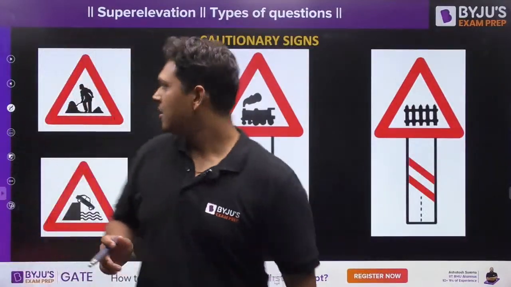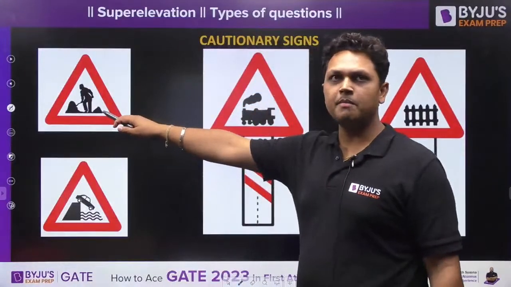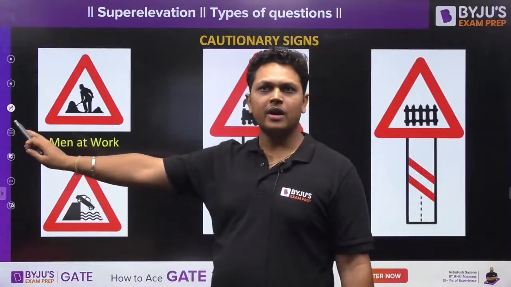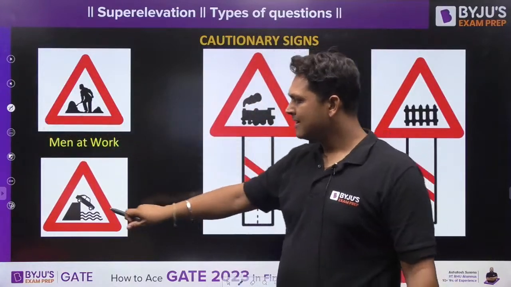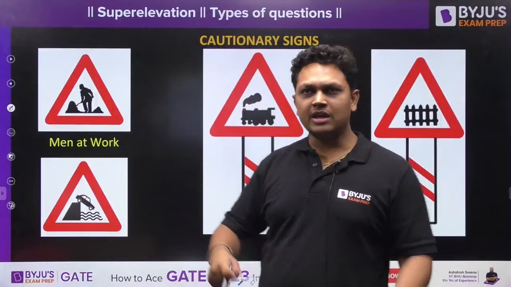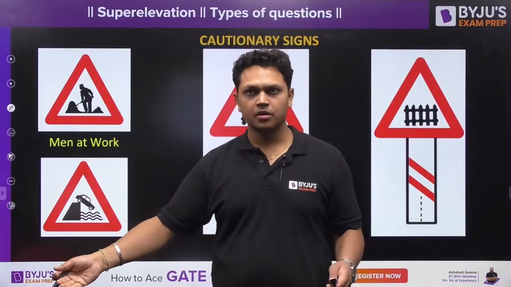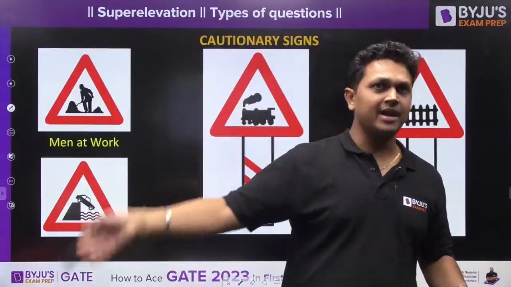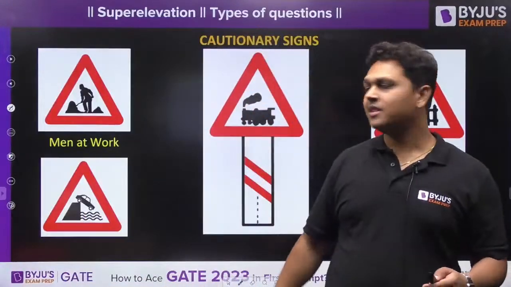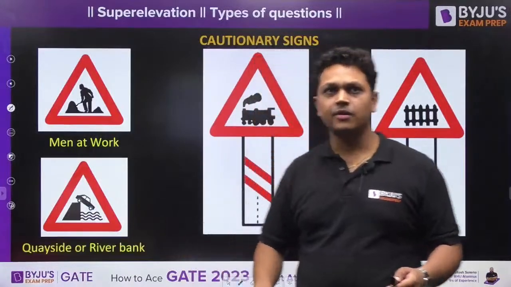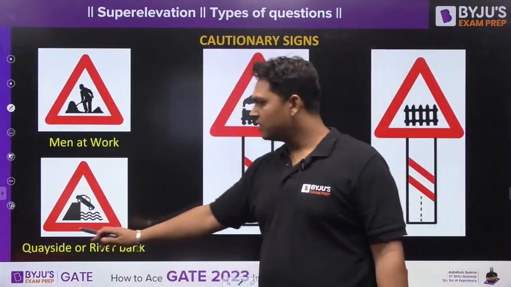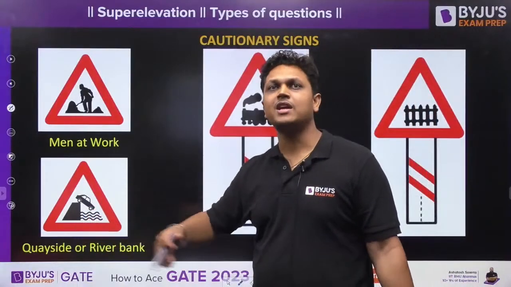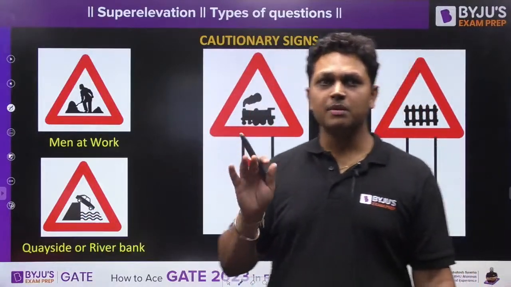Next. What is this? Men at work. Whenever there is any work going on over the road or any construction, you will find the men at work sign. This next sign means that whenever you are traveling along a river bank or there is a very steep quay towards the side of the road, you will find this kind of sign, which means quay side or river bank. There is a possibility of your vehicle falling towards that, so you should be very careful.